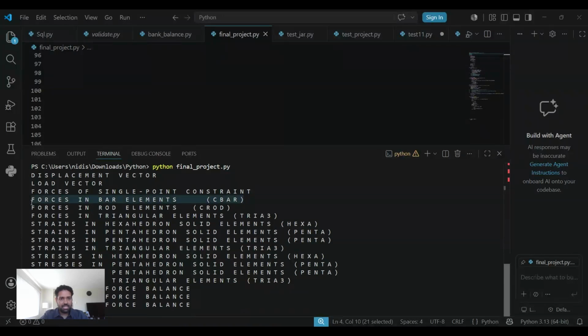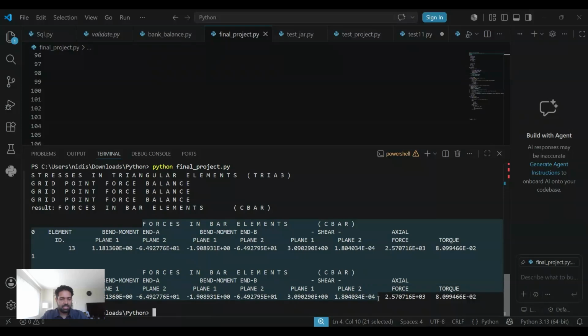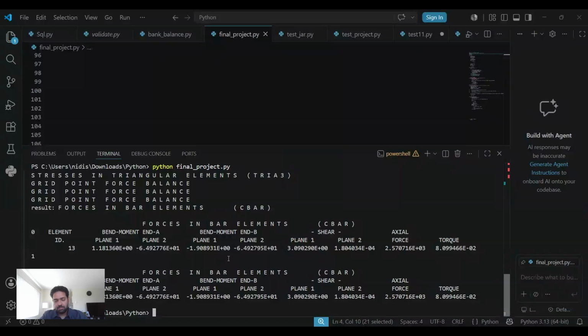Now if I want to see the forces in a bar element, or CBAR, I just copy this particular heading, input it here and press enter. So it gives me all the forces in the CBAR element, which is highly efficient in terms of automating the result visualization, and you don't have to go through the entire output file in this particular case.